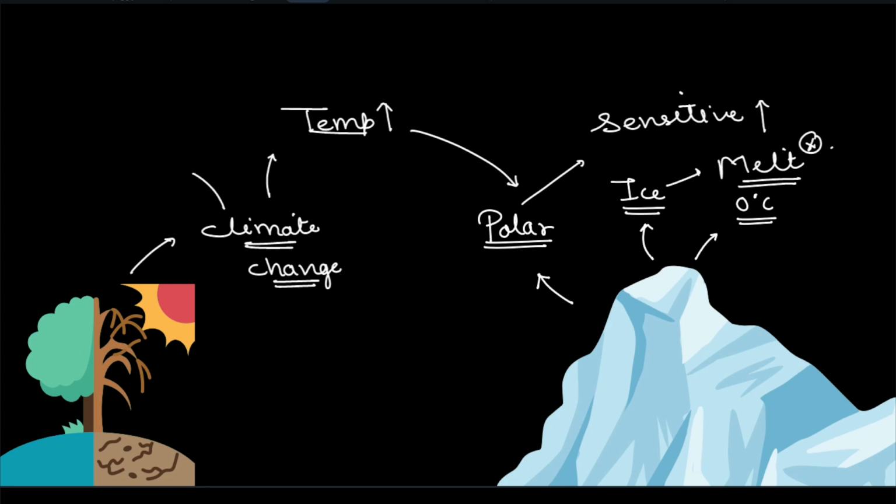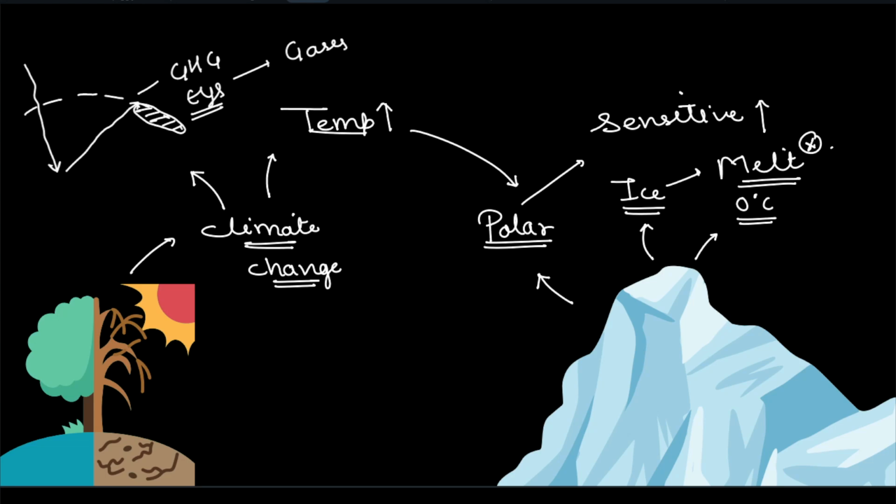Now, what is climate change? I have explained to you earlier also, but let us see again. This climate change is because of the greenhouse gas effect, the GHG effect. Greenhouse gas effect is when the sun rays come to the earth, but they cannot go back. They remain trapped, the heat remains trapped because of various different gases. The primary of these gases are carbon dioxide and methane, CH4. The water vapor also displays this effect. Okay, so because of this effect, what happens? The sensitive polar regions which have ice lead to the melting of the ice.